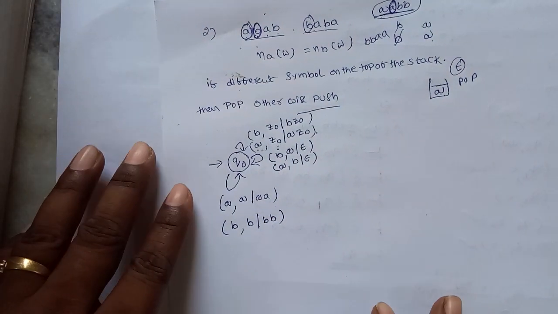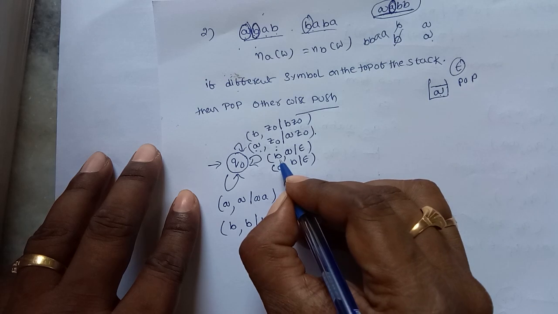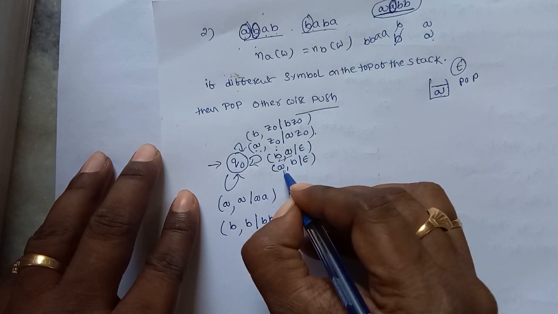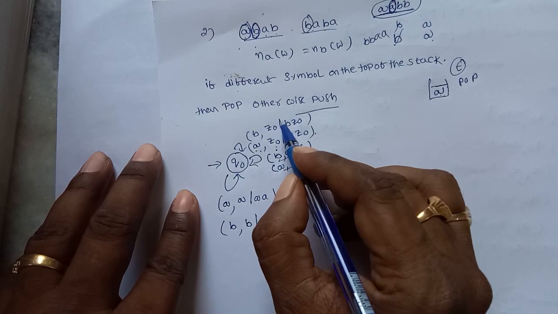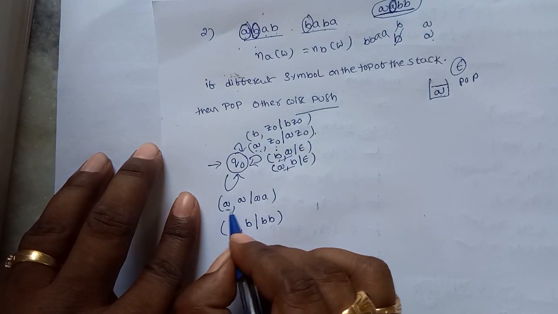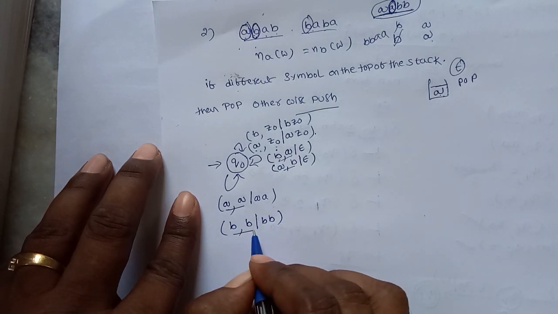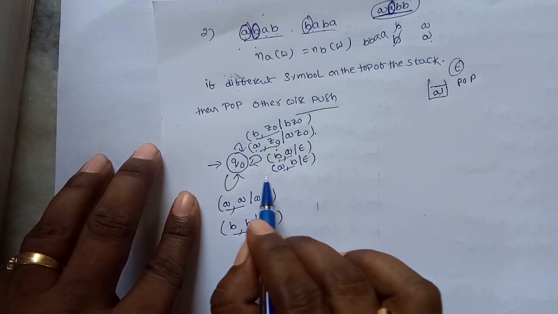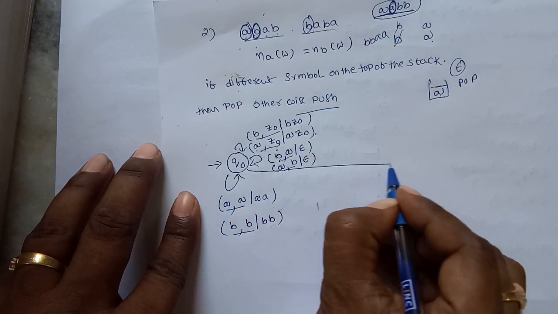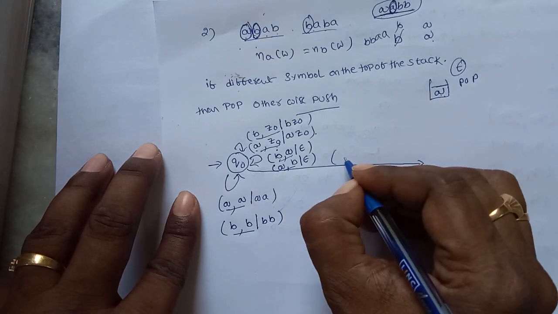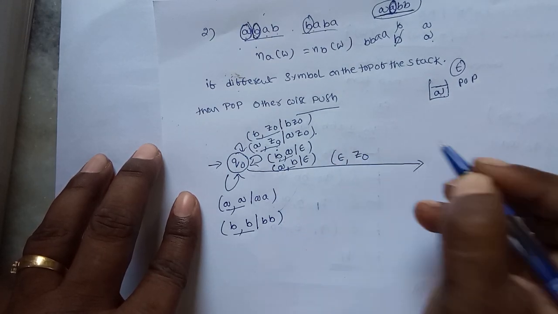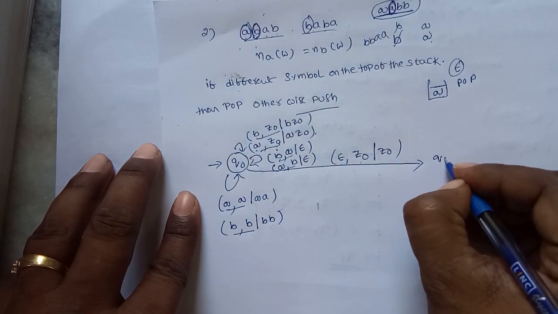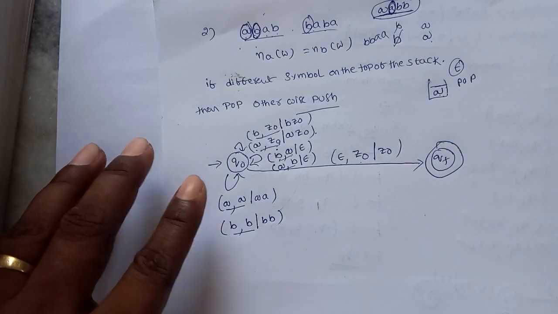Do you understand? If the input and the top of the stack are different, perform the pop operation. In all remaining cases, that is, if both are the same, perform the push operation. Initially, perform the push operation. After completion of all this, what is the final step? If the entire input is completed and the stack top is Z naught, then we are not pushing anything. Simply we reach the final state.